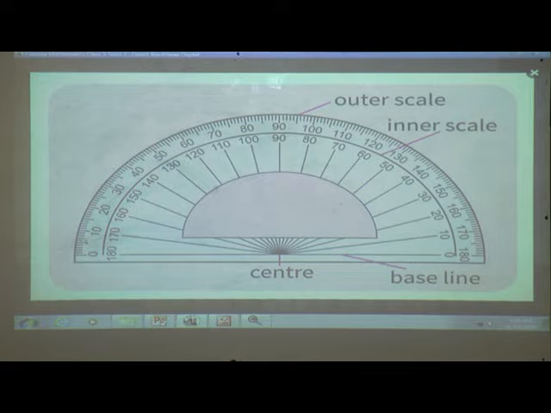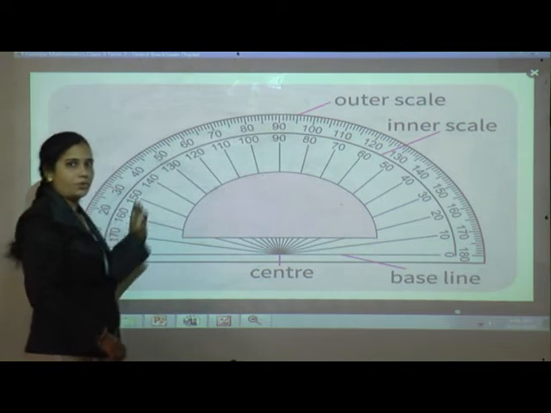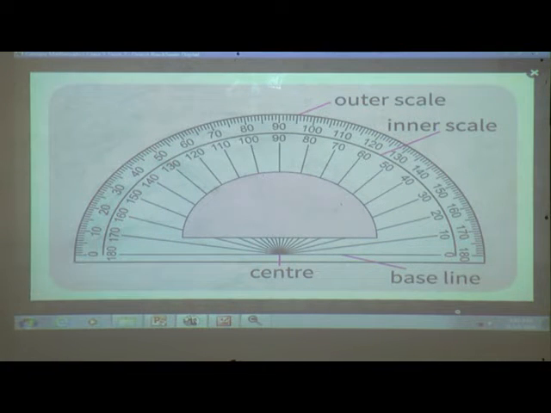Here also in the outer scale, beginning from 0 to 180 degrees. So the protractor can therefore be read from left to right or right to left. It also has a center and a baseline joining the center at 0 degree.